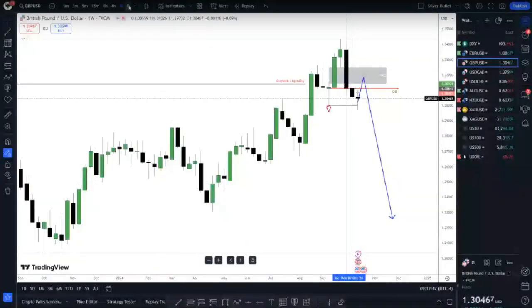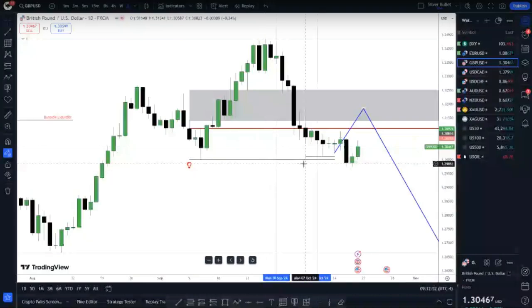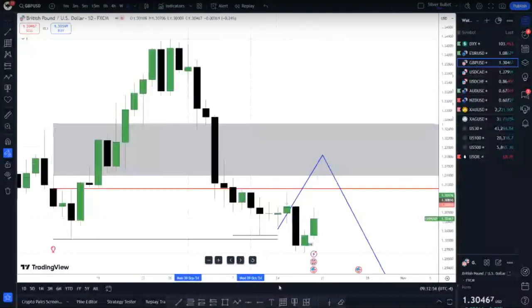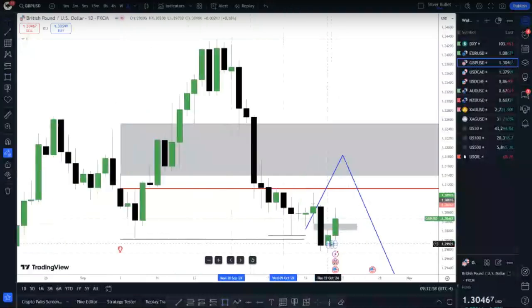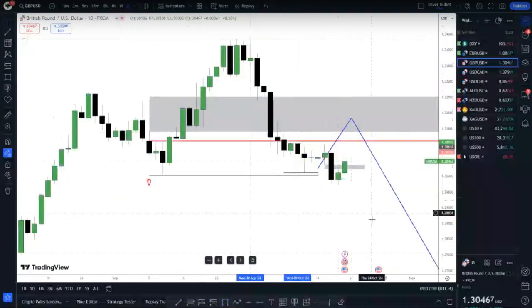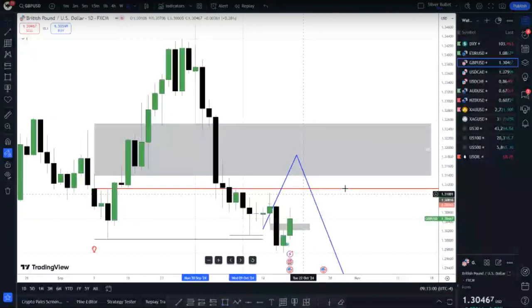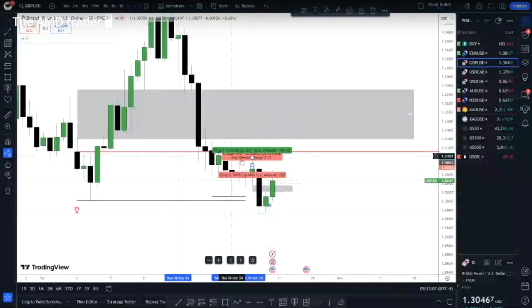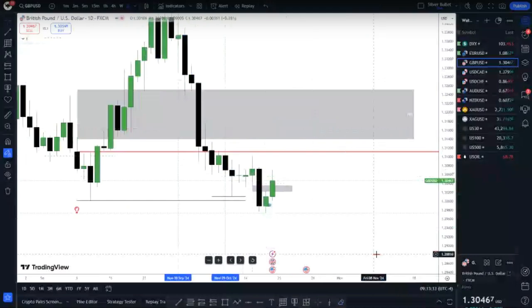Daily chart, there's nothing interesting here on daily. We traded within this fair value gap here, and we actually closed above this fair value gap, which means there's a good chance to still push higher to these levels. And if we push higher to this balanced price range, that can be ideal, because it can mean that price will simply check out the buy side above these levels before it melts to the downside. So that's my idea on GBP USD.